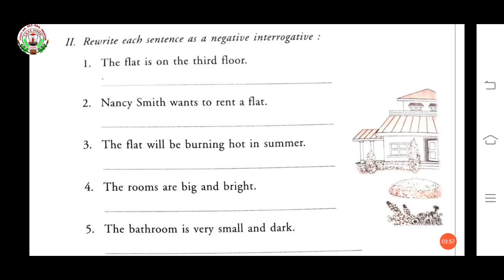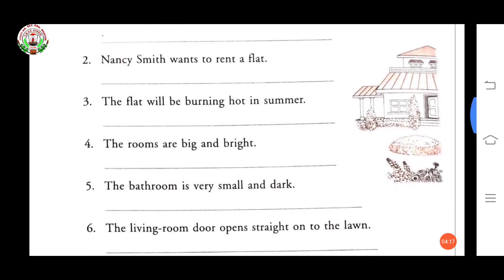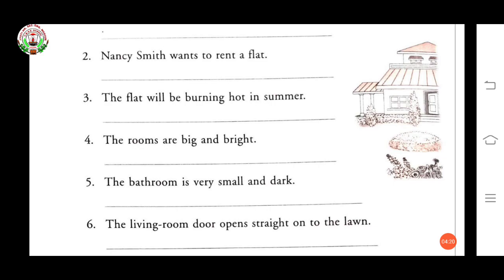The flat will be burning hot in summer. Third one. Won't the flat be burning hot in summer? Question mark. Now fourth. The rooms are big and bright. Aren't the rooms big and bright? Question mark.